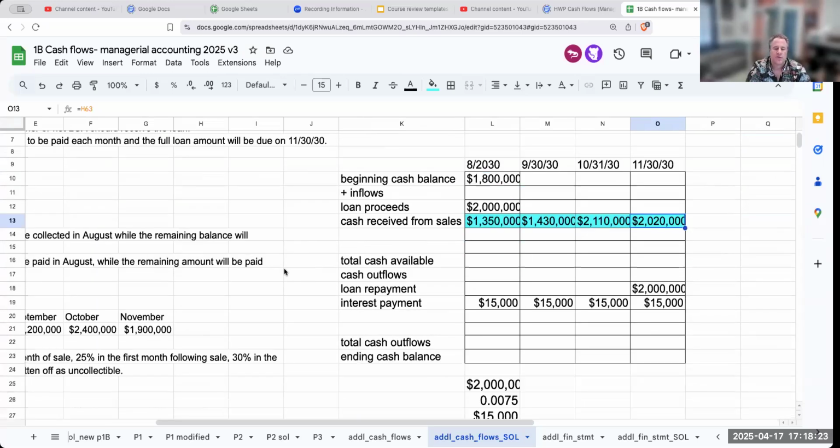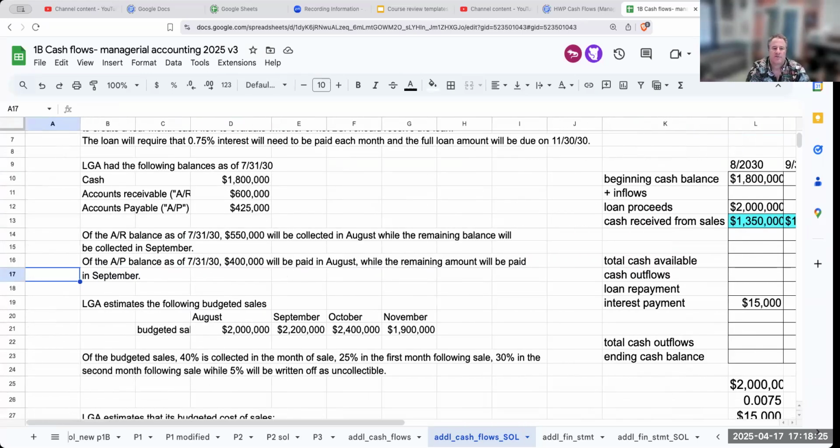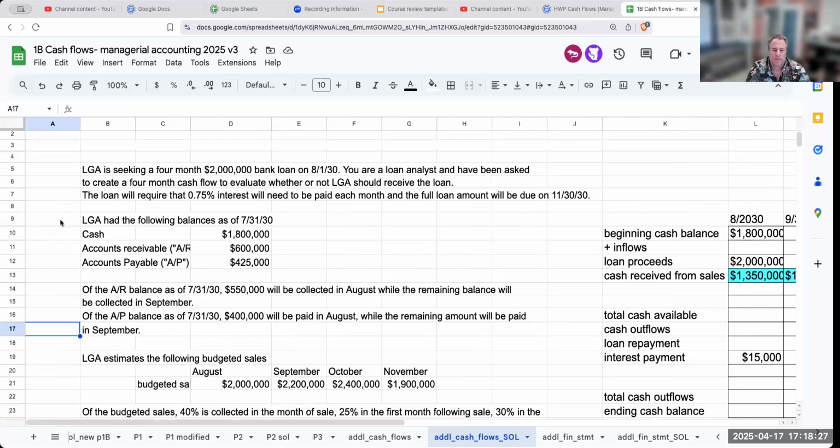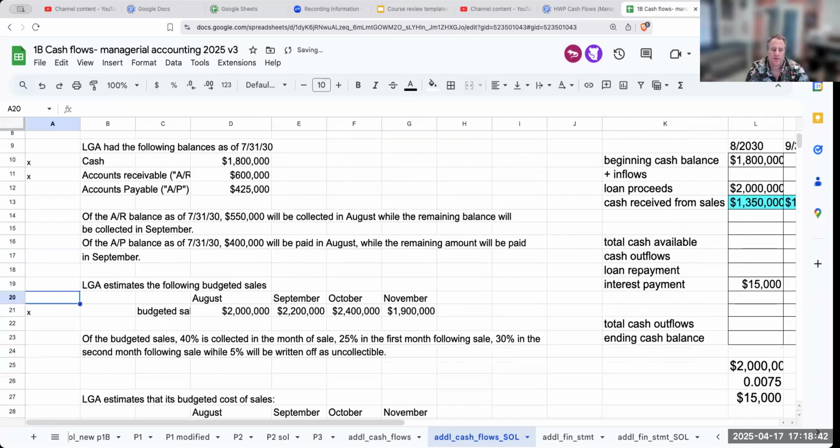Okay, so let's see what other information we have to deal with. We've dealt with the beginning cash balance. We've also dealt with the loan amount and the interest amount. We've also dealt with the cash, the accounts receivable, as well as the budgeted amounts of sales.